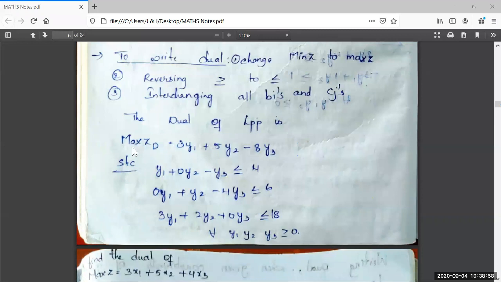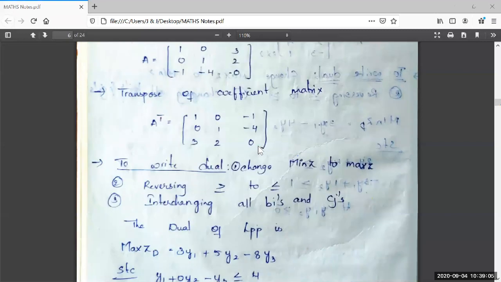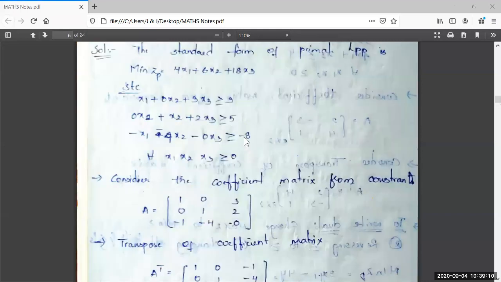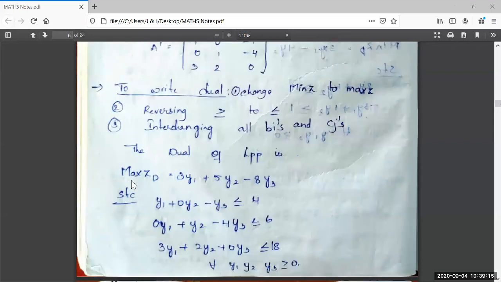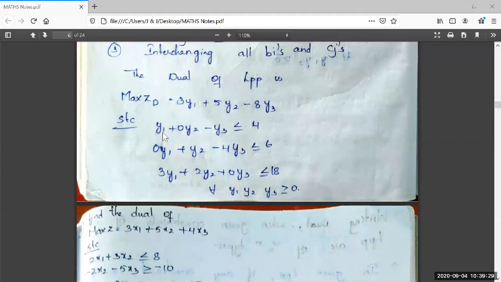Right. So here max zd is equal to 3y1 plus 5y2 minus 8y3. See here, the bi values are taken in writing the objective function. The first constraint in the dual LPP will be 1y1 plus 0y2 minus 1y3 less than or equal to 4.